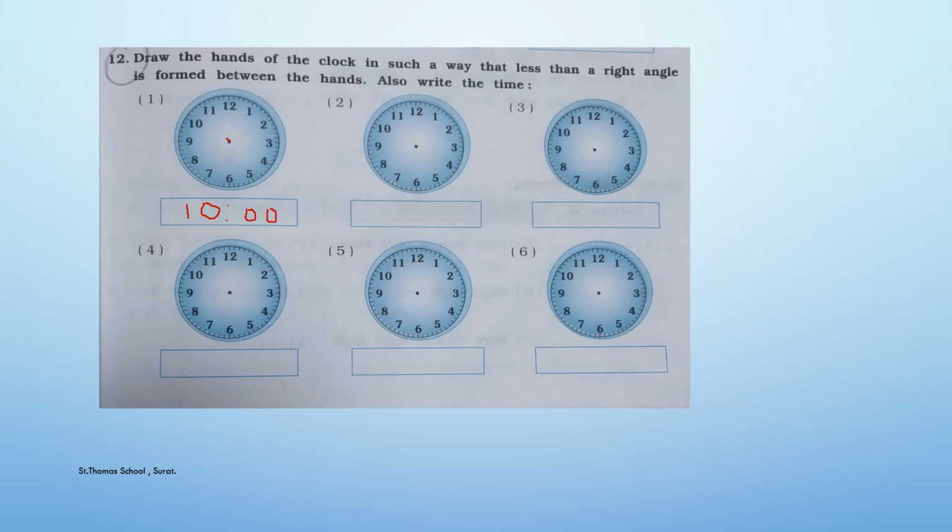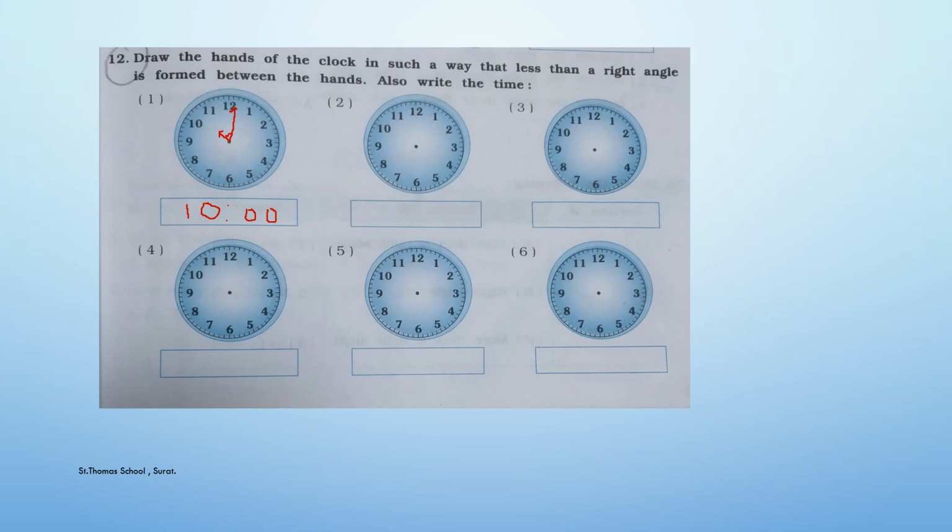Then you have to make the hands of the time accordingly. So we have the smaller hand on 10 and bigger hand on the 12. So this is 10 o'clock and the angle that has been formed is less than a right angle. Clear?